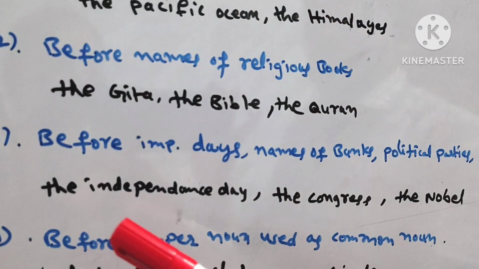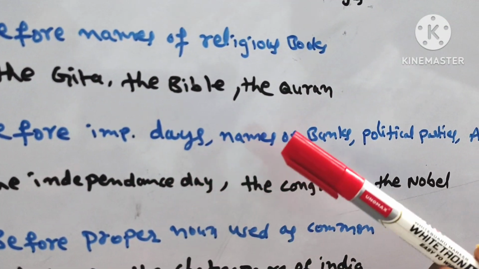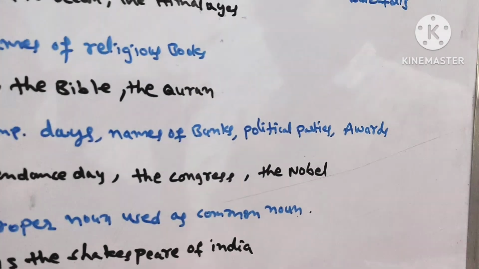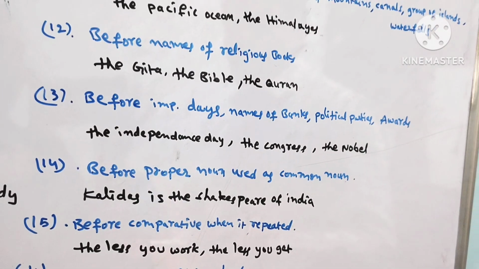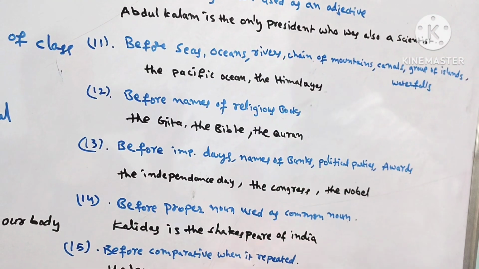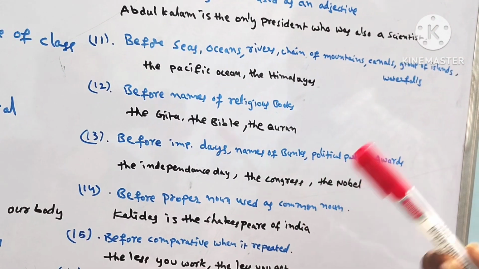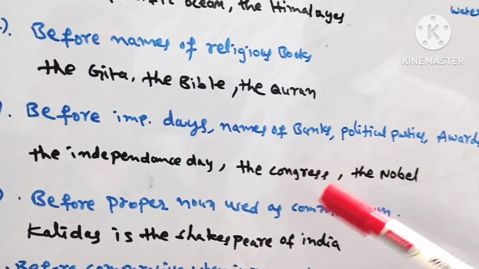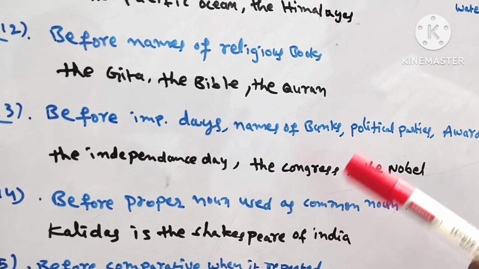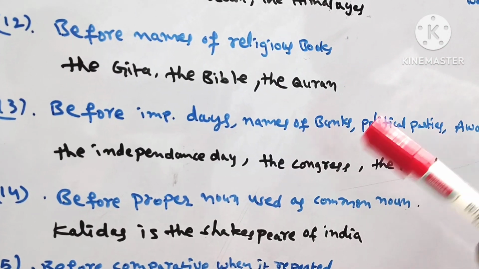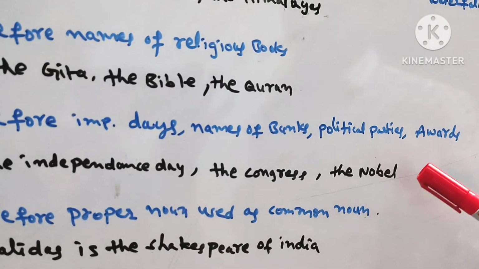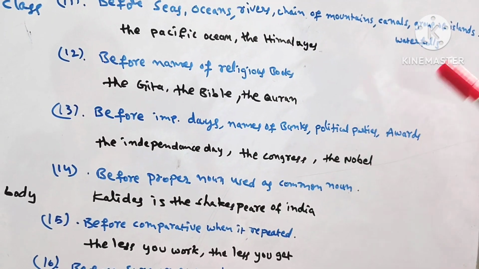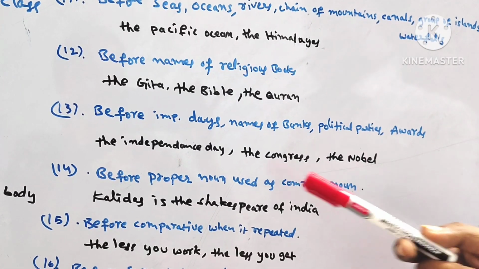Next, before important days, names of banks, political parties, and awards also. The Independence Day, the Republic Day, important days. Banks like the Union Bank of India, the Axis Bank, the SBI. You can say like that. Political parties: the Indian National Congress, the Bharatiya Janata Party, the BRS. You can use those words. For awards and prizes, the Nobel, the Oscar. Any awards or prizes, we use the.